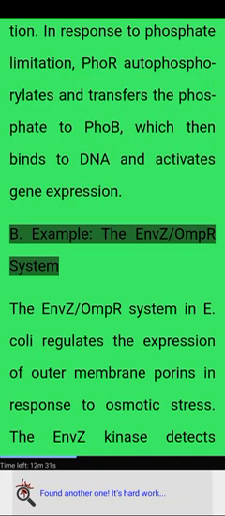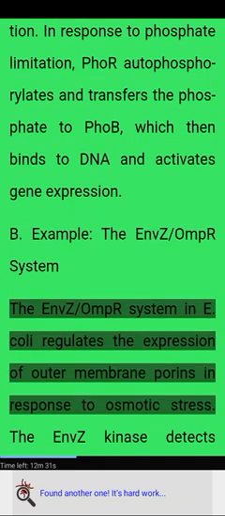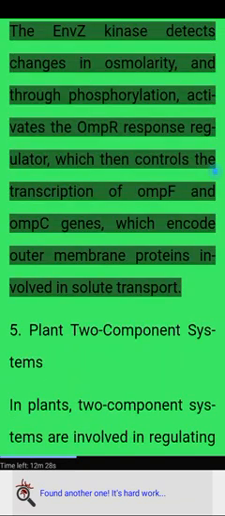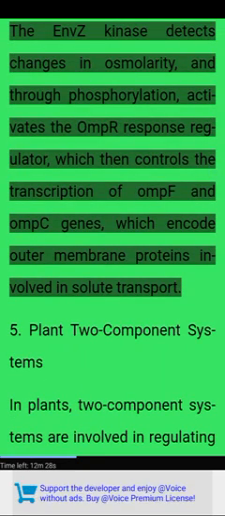Another example, the EnvZ-OmpR system. The EnvZ-OmpR system in E. coli regulates the expression of outer membrane porins in response to osmotic stress. The EnvZ kinase detects changes in osmolarity, and through phosphorylation, activates the OmpR response regulator, which then controls the transcription of ompF and ompC genes, which encode outer membrane proteins involved in solute transport.